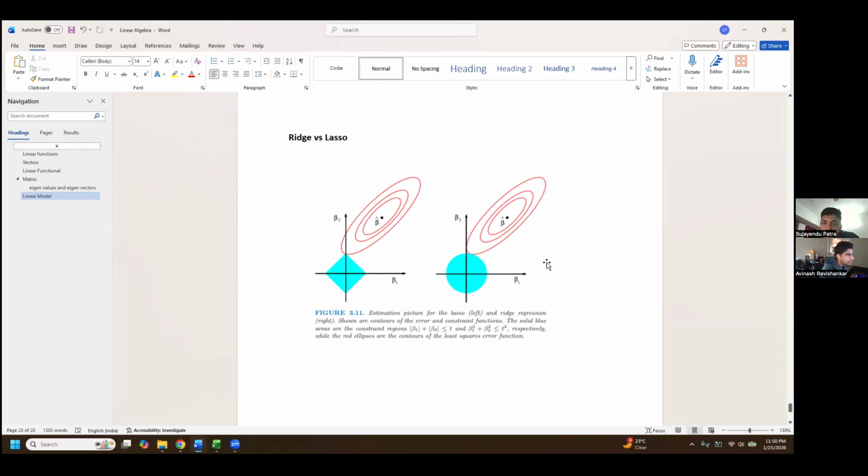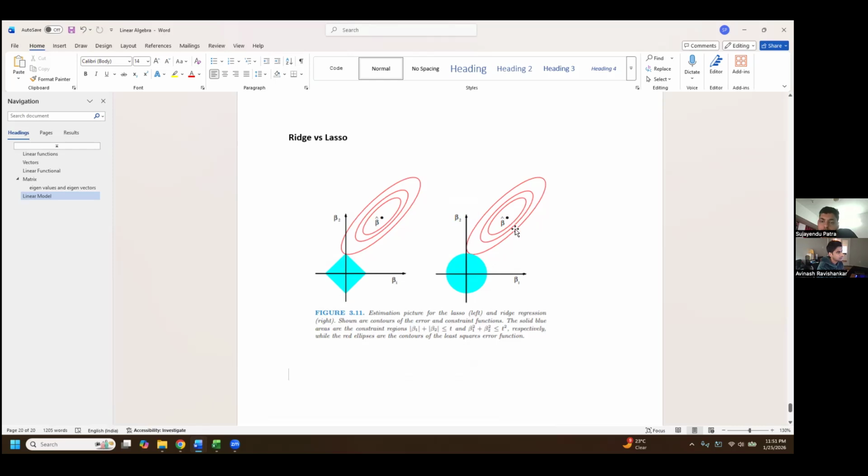Every point in this picture corresponds to one fit of beta 1 and beta 2. And this beta hat point in both cases is the least squares estimate. And then you see some circle and the square kind of thing, which is basically representing the penalty coming from the ridge or lasso.